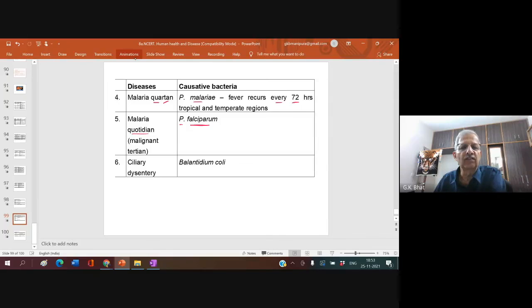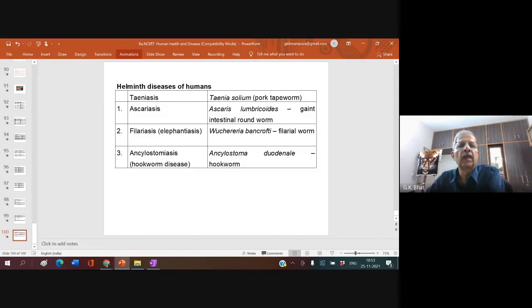You have another dysentery, caused by Balantidium coli. These are all the diseases caused by protozoans. Helminth diseases include ascariasis, caused by Ascaris lumbricoides, the giant intestinal roundworm; filariasis, caused by Wuchereria bancrofti; and ankylostomiasis, caused by Ancylostoma duodenale, the hookworm.